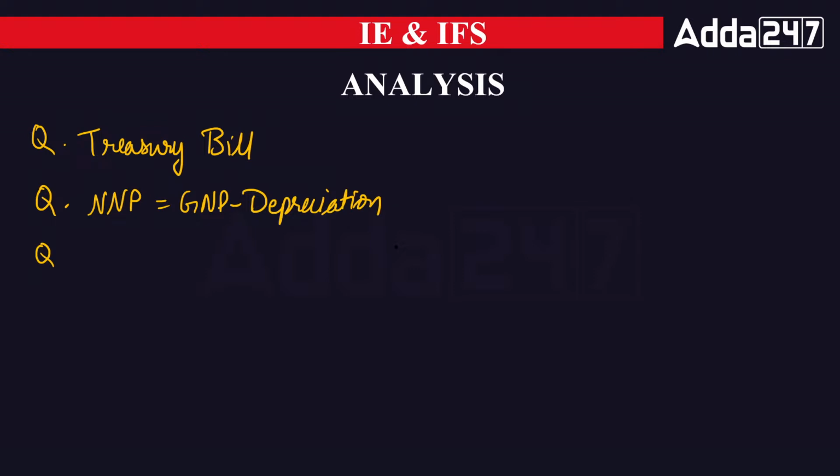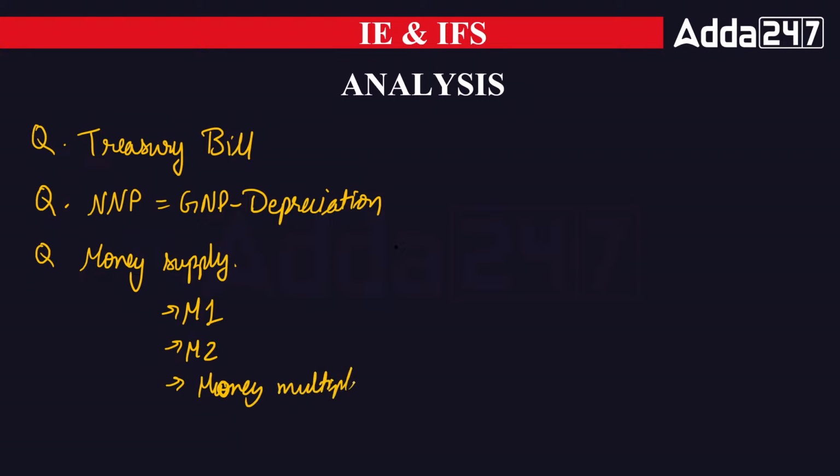Apart from that, they have asked many questions on the money supply chapter. From the money supply chapter, we have seen they asked questions from M1, M2, and the money multiplier. So these questions have been asked from the money supply chapter.